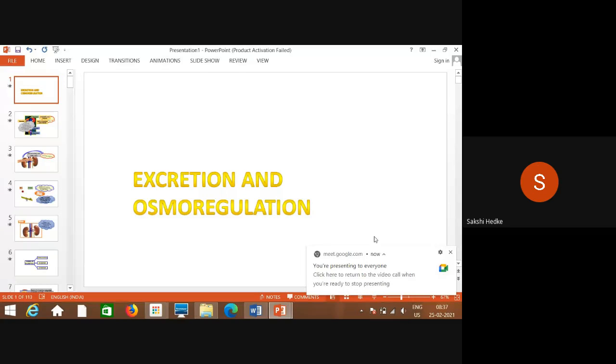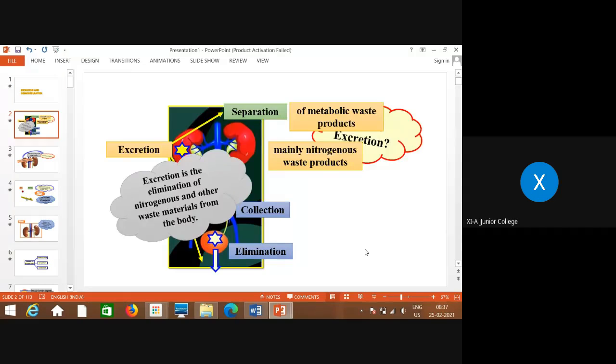Yes. Excretion and osmoregulation. So we are starting with this chapter, excretion and osmoregulation. We'll first try to understand what it means.